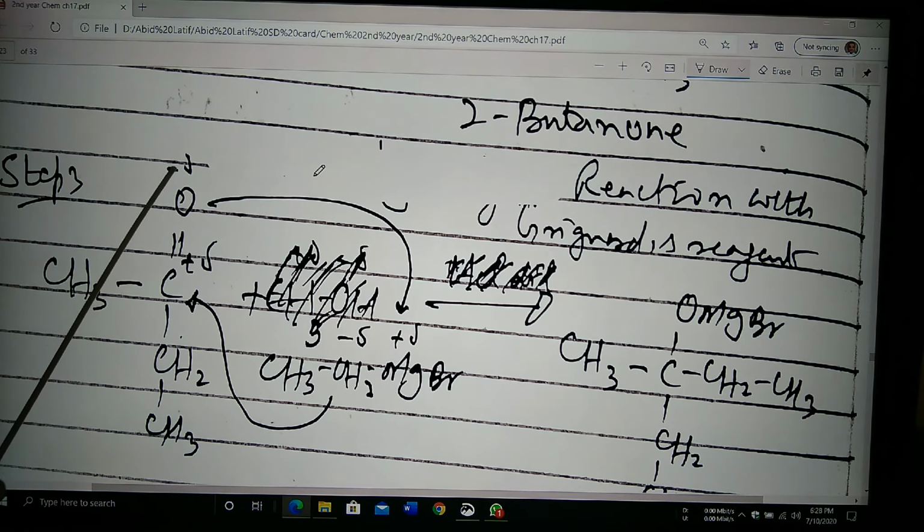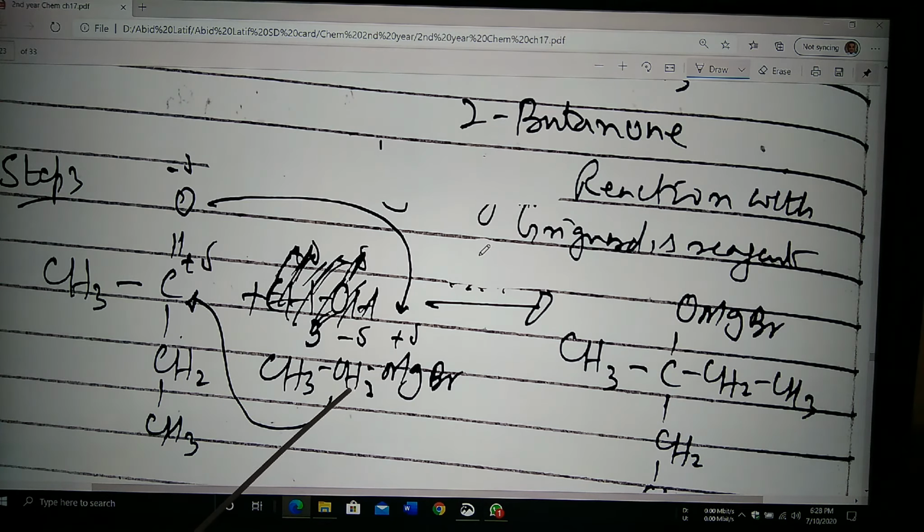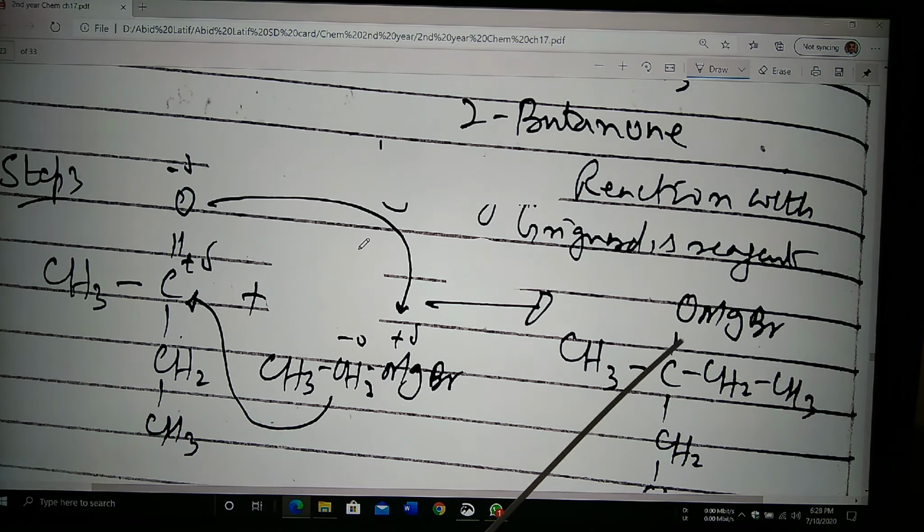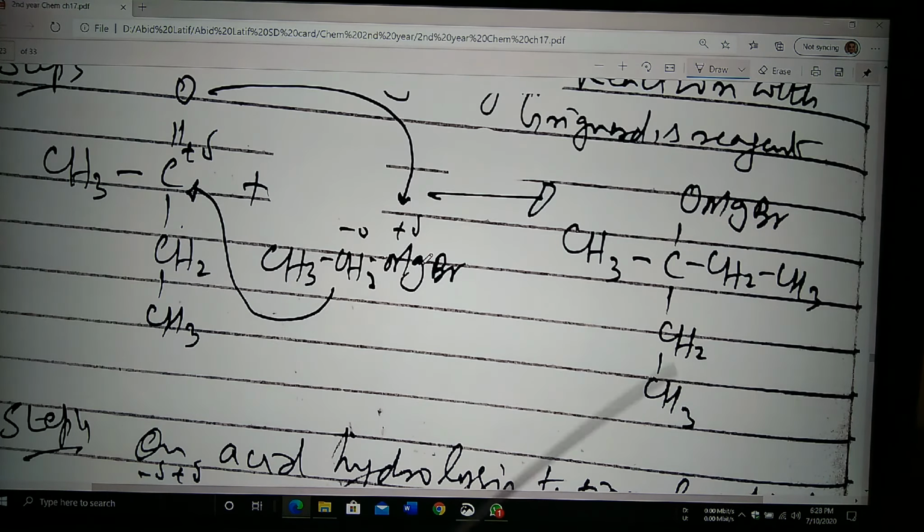This is a partial negative, this is a partial positive. So CH3 CH2 MgBr minus, this is the plus. So it will attack CH2 on this carbon and Mg on the oxygen. We will get the CH3 C OMgBr CH2 CH3 and this is the CH2 and CH3.